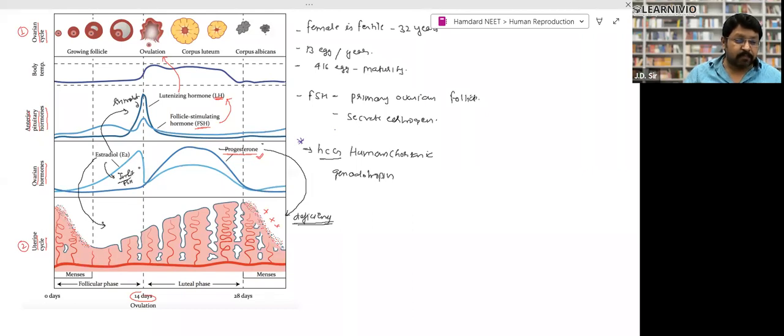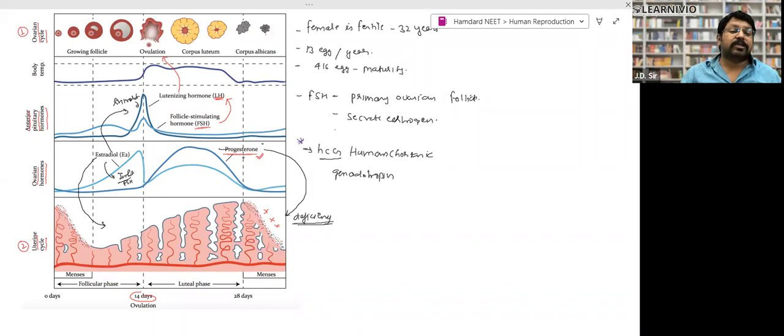Then what is happening? After the ovulation, you can see progesterone is released in larger amounts. This progesterone is required for the maintenance of this layer, the endometrium layer, right? This layer develops, and along with the endometrium layer, the mucus layer or some loose cells of epithelium develop, and along with that, blood capillaries also develop. These red color threads are blood capillaries.